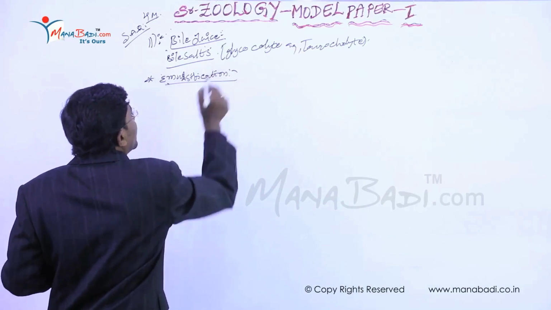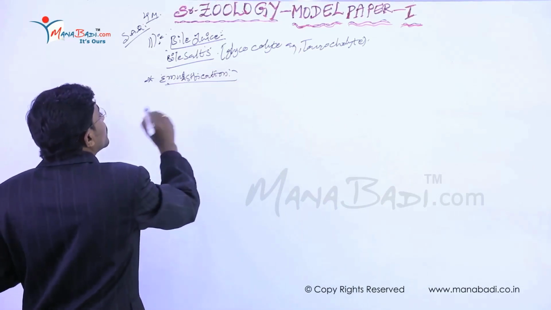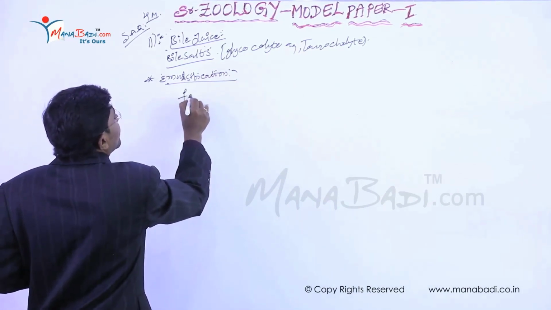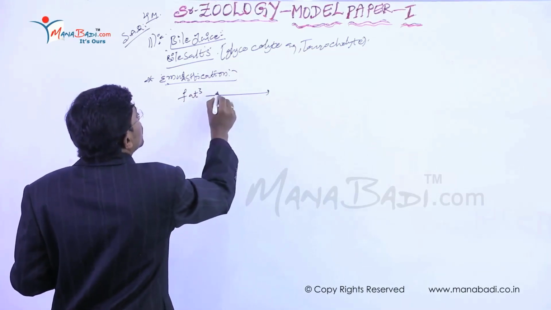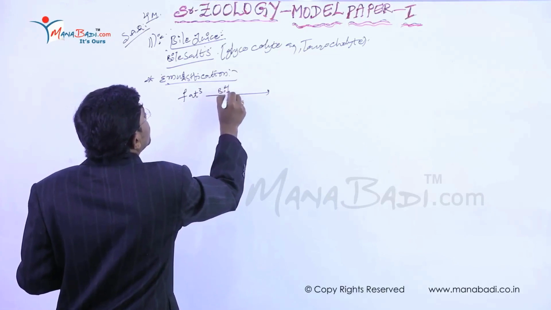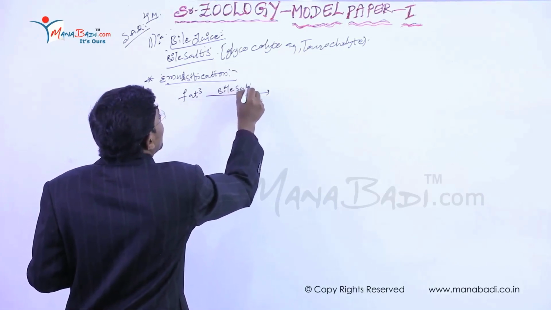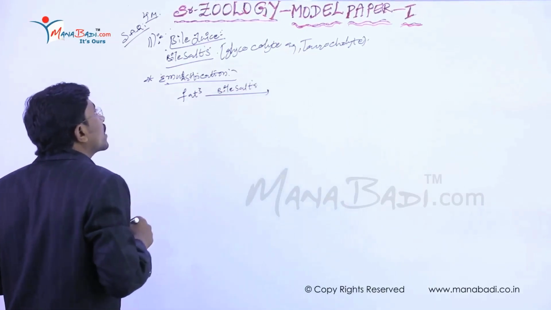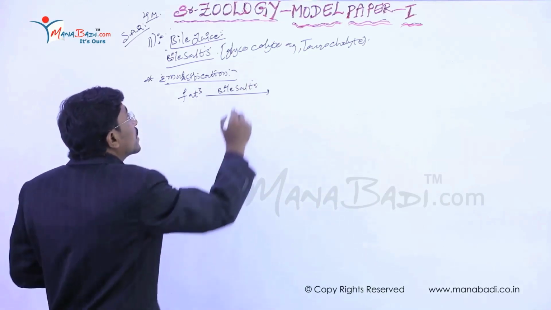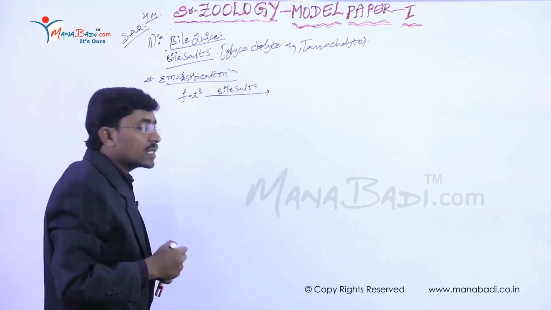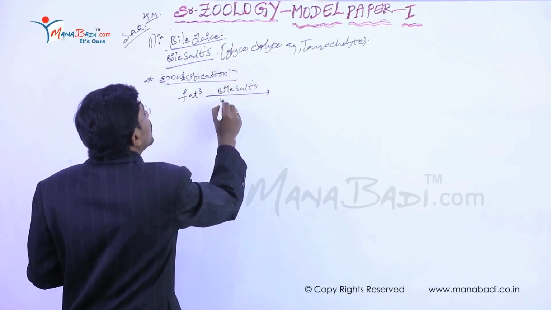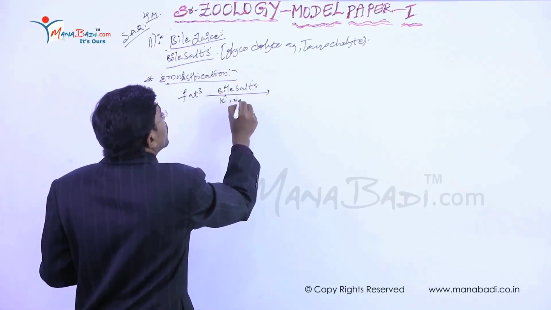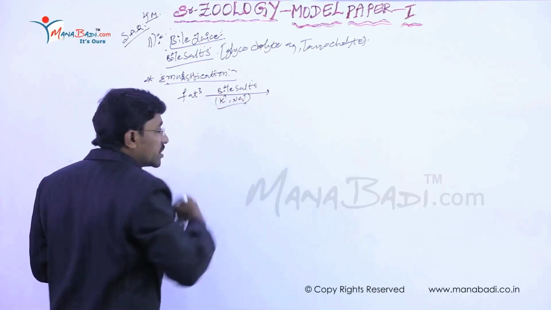So first of all, the emulsification. Emulsification means firstly these fats undergo action by the bile salts. Examples for the bile salts are glycocholates and taurocholates. These glycocholates and taurocholates have sodium and potassium especially.